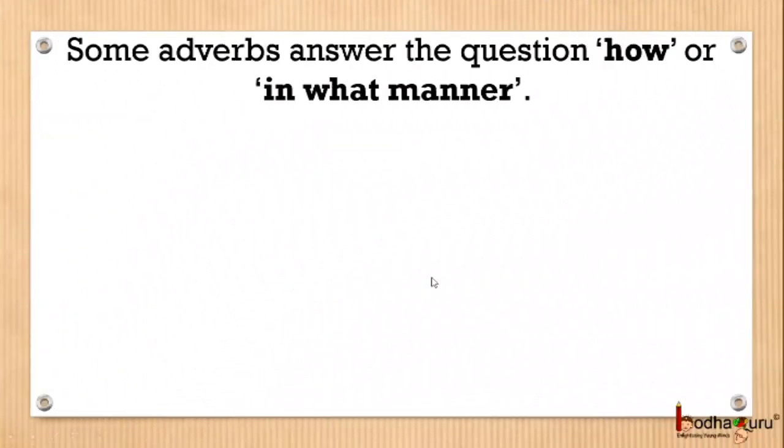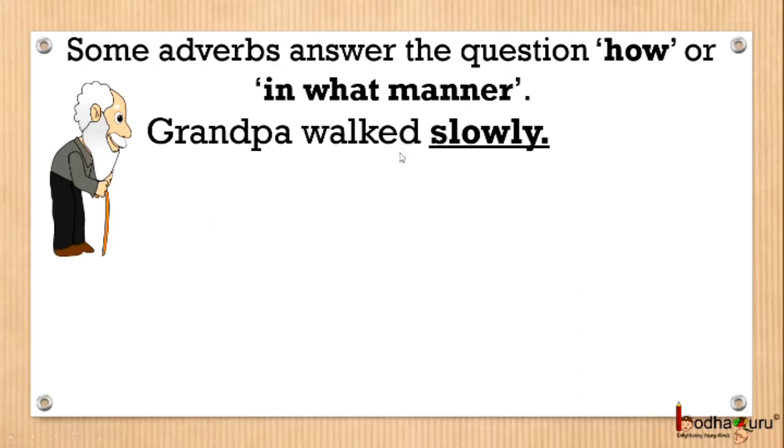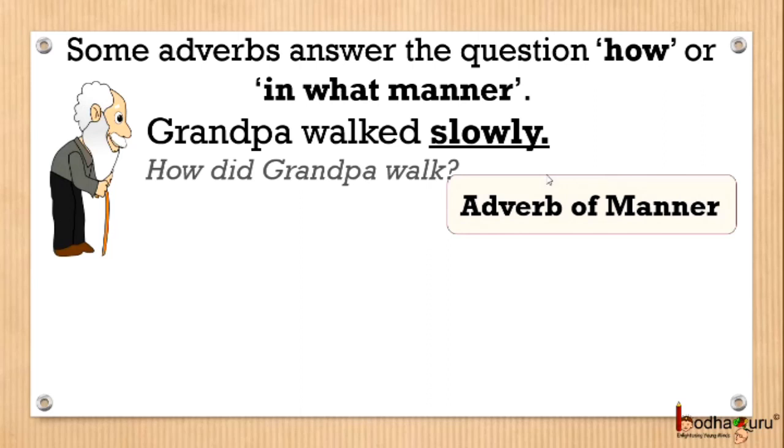First, there are certain adverbs that answer the question how or in what manner. For example, Grandpa walked slowly. Now, this answers the question how did Grandpa walk? He walked slowly. So, slowly is the manner in which Grandpa walked and it is called adverb of manner.